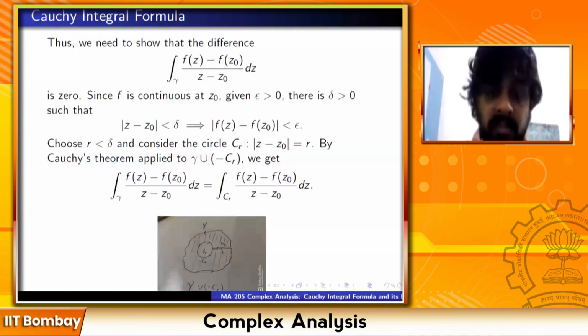Sir, I had a doubt. In the beginning only, we have f of z minus f of z naught upon z minus z naught. Now this function is holomorphic, right?